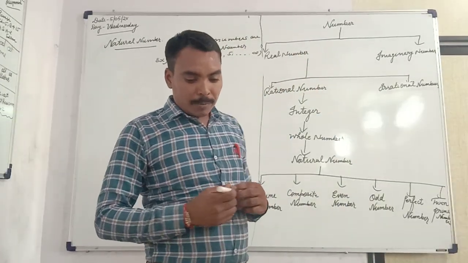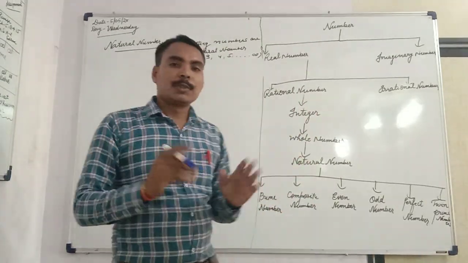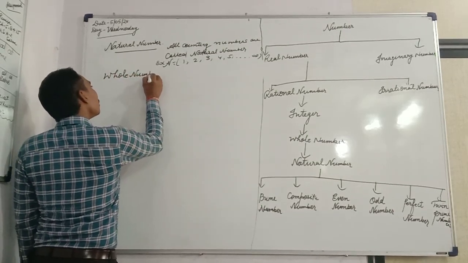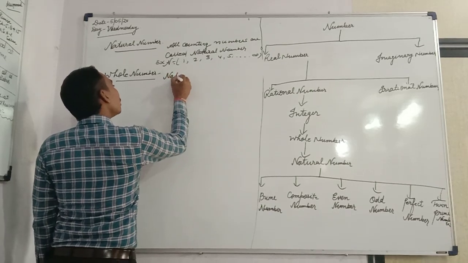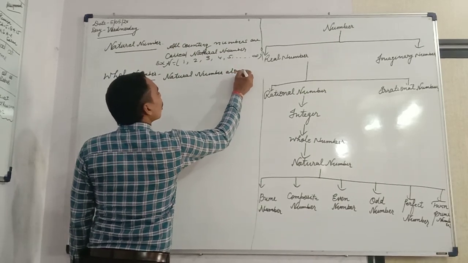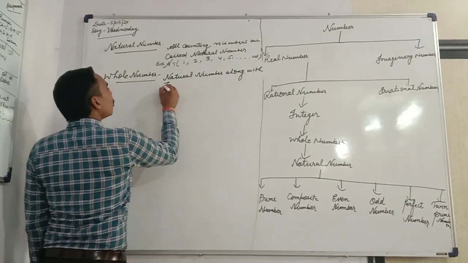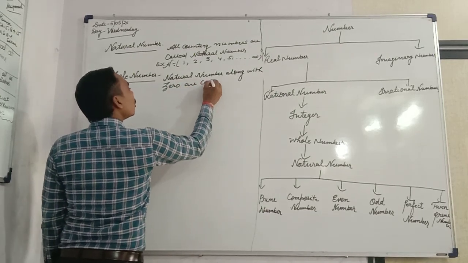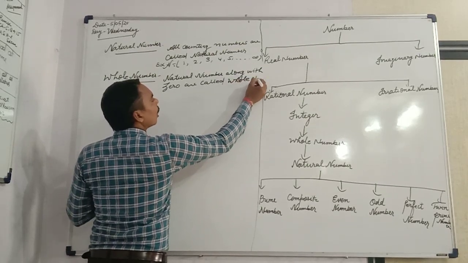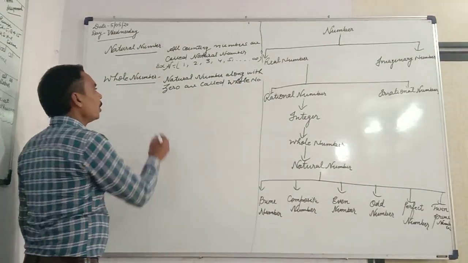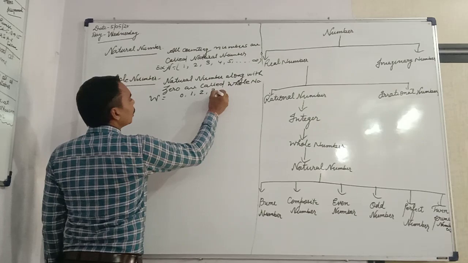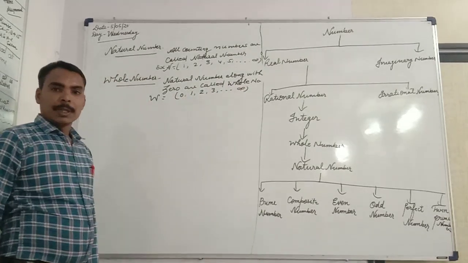Now the second thing is whole numbers. The only difference is that natural numbers along with 0 are called whole numbers. It is denoted by W. W is equal to 0, 1, 2, 3 and so on to infinity. Clear?